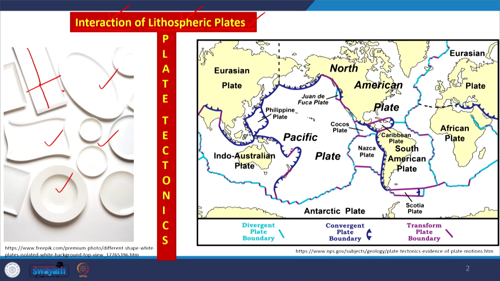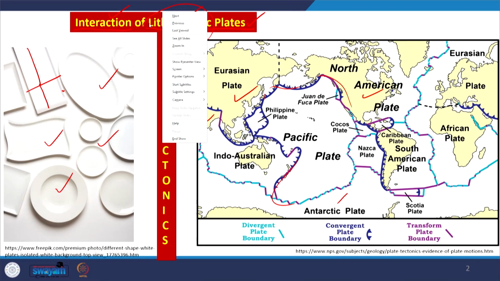And these are the lithospheric plates, different plates, and this is the Pacific plate. Similarly, we have the Indian plate, the Eurasian plate, the North American plate, and different plates. The thickness of the lithospheric plates is much smaller as compared to their areal extent. So it is a three dimensional body where the two dimensions x and y are much more than the third dimension, the z dimension, that is the thickness. That is why the term plate is used.